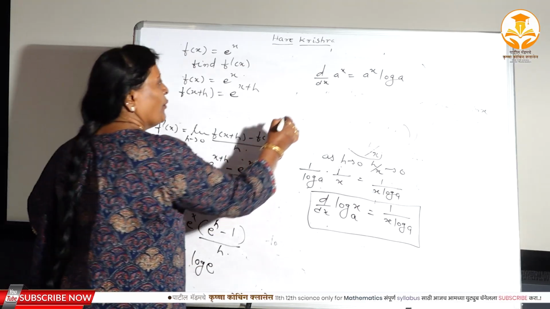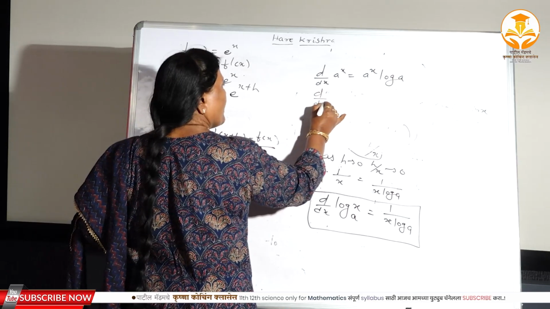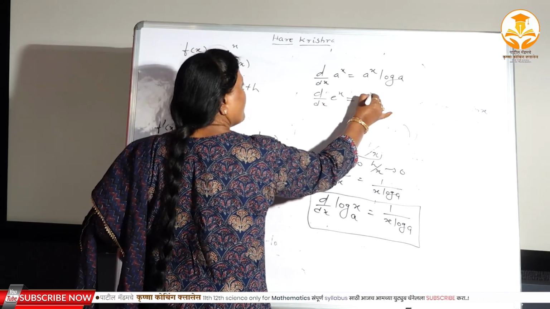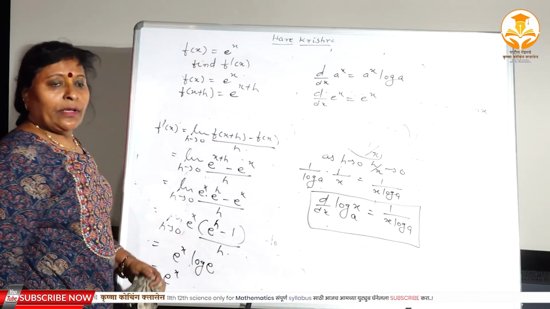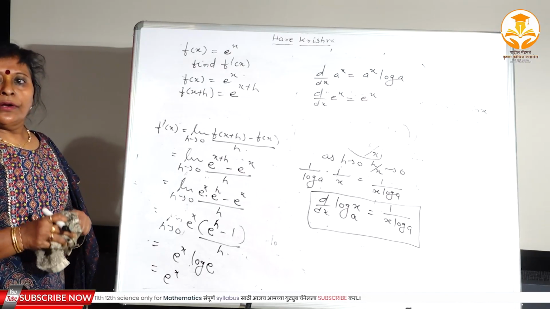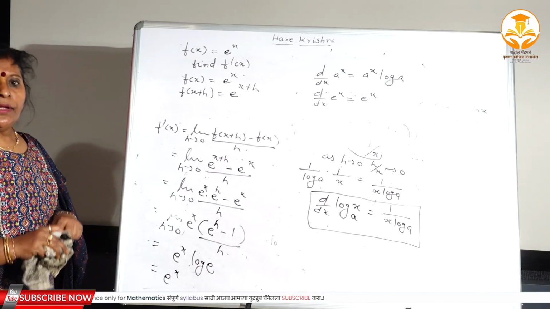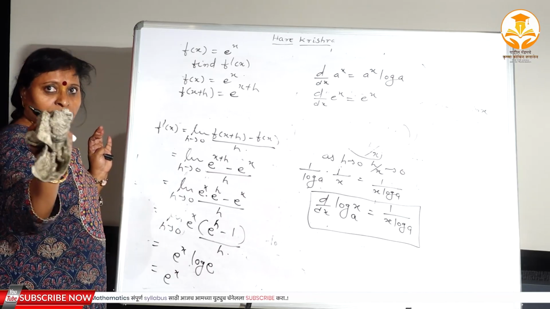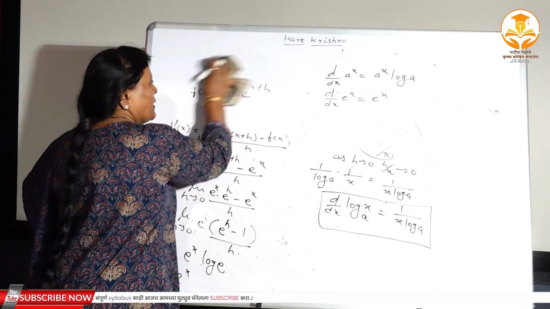Therefore here again you have got the derivative of e to the power x, it is always equal to e to the power x. So here I have finished all the formulas of a derivative, that is algebraic, trigonometric, logarithmic, as well as the exponential.